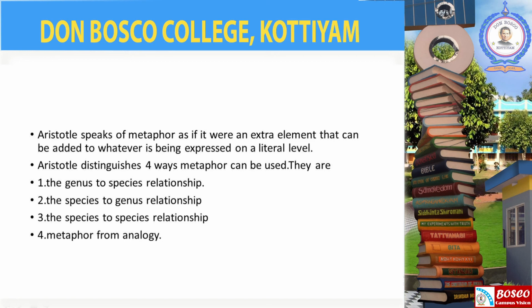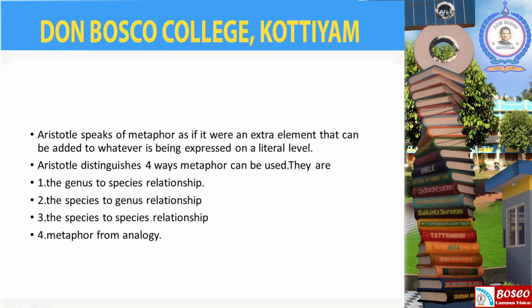The second is the species to genus relationship, where a more specific term is used in place of a general term. For example, "truly 10,000 good deeds has Ulysses wrought," where 10,000 is a specific term representing the more general idea of a large number.